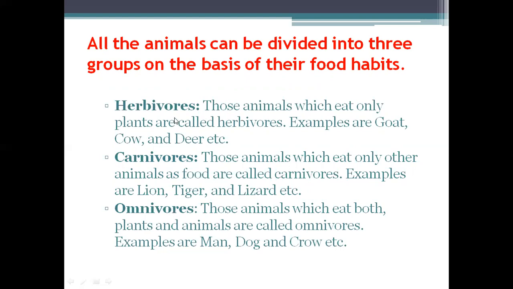Herbivores eat only plants, that is, the veggies. Carnivores eat only other animals. Example: lion, tiger, and lizard. Omnivores eat both plants and animals. Example: dog and crow. Herbivores include goat, cow, and deer.